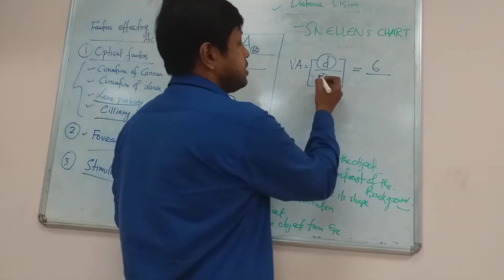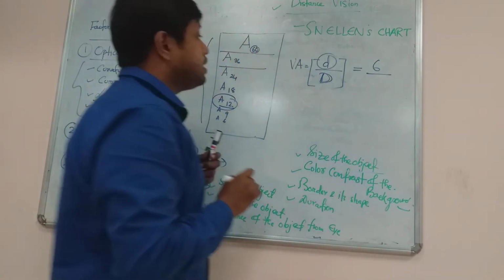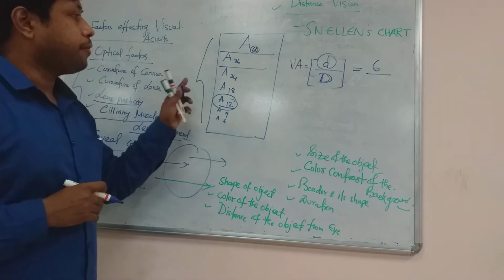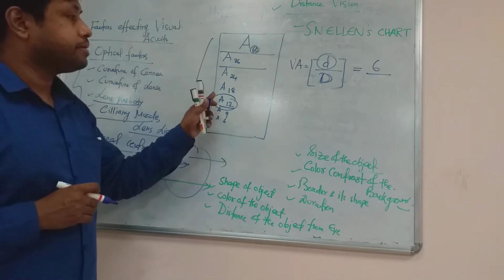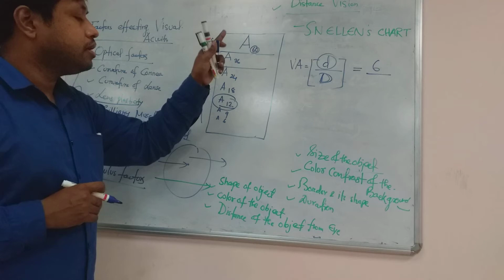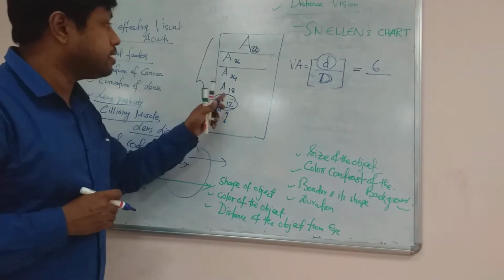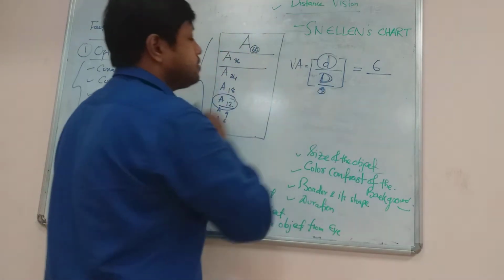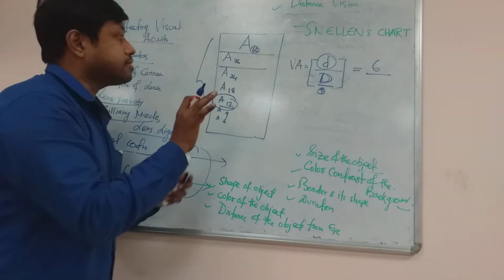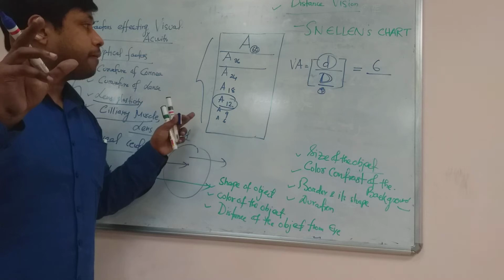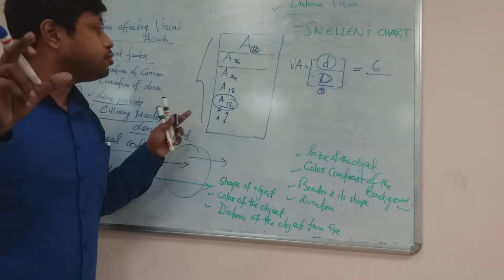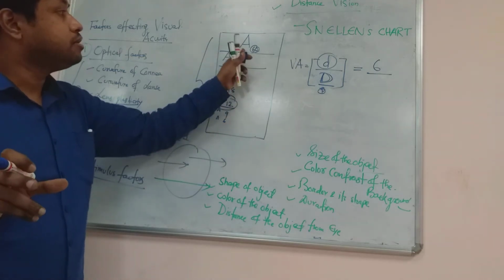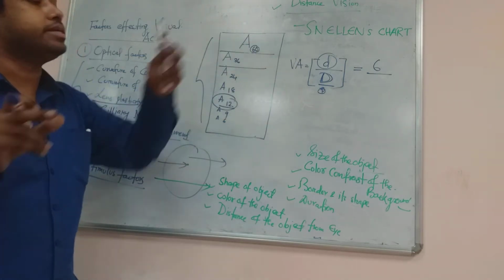And there is another distance, capital D, which is given by the denominator. What is this D? D reflects the distance from which a normal healthy subject can visualize the letter which the subject can read accurately.